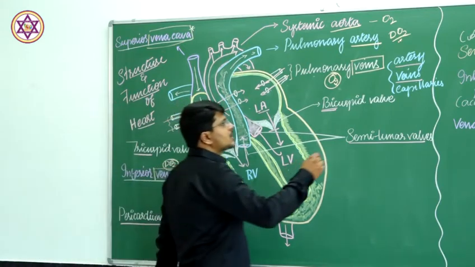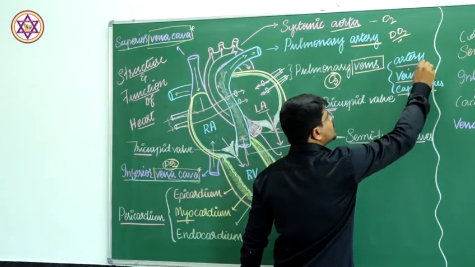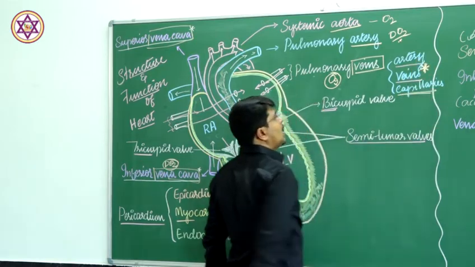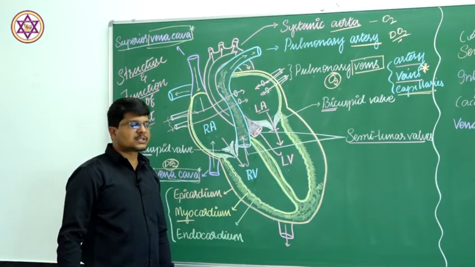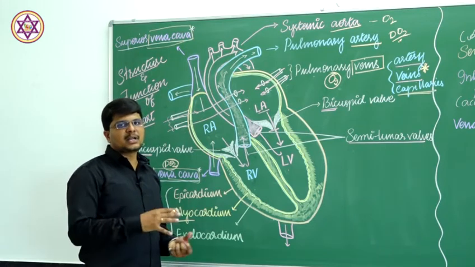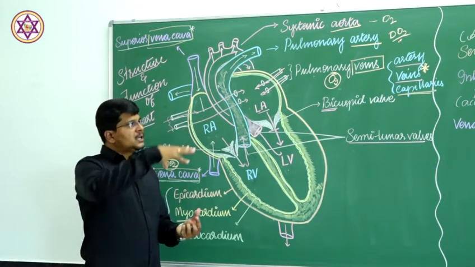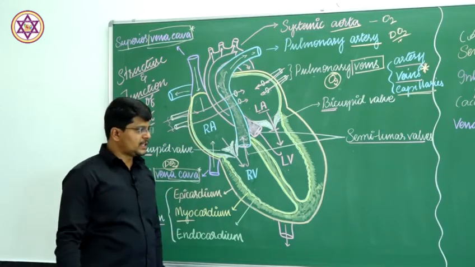And blood capillaries are the network present between these two, artery and veins, a branched, networked structure connecting the arteries and the veins.